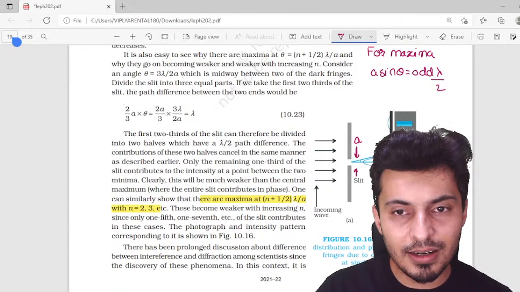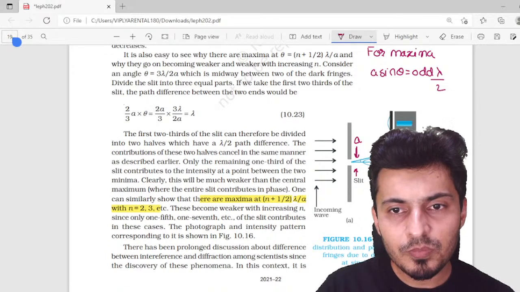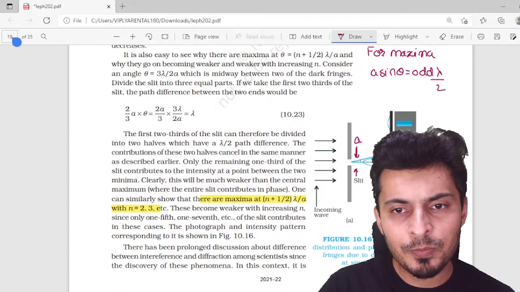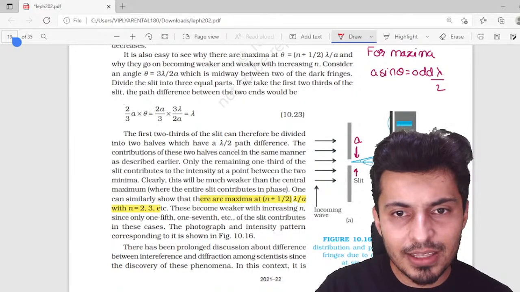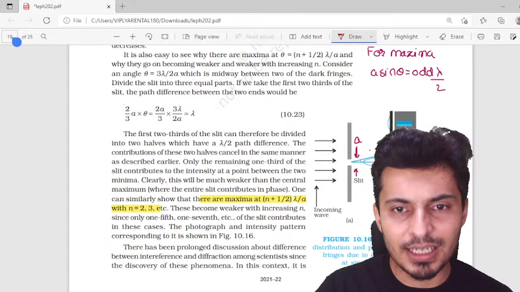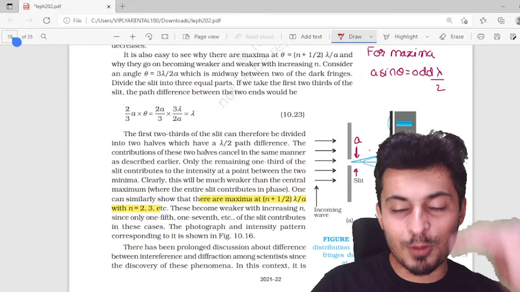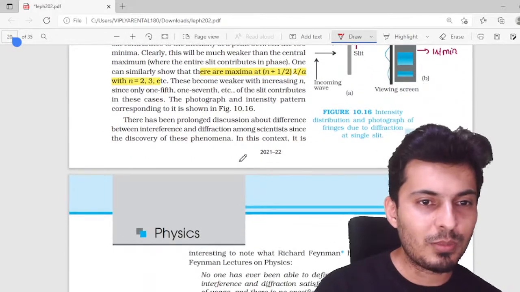This is the central fringe, and this is your first minima right over here. You can also conclude that this is the width of the central fringe, from the first minima on the top to the first minima below. All these are important things.